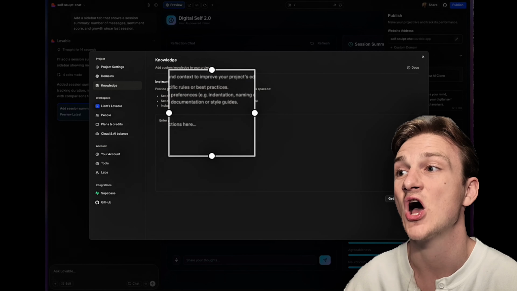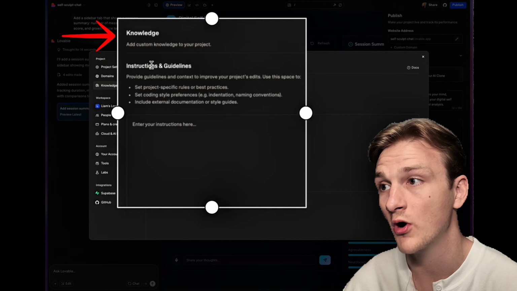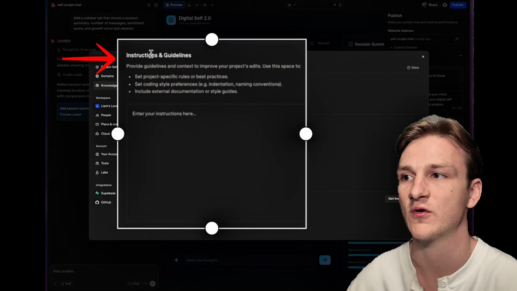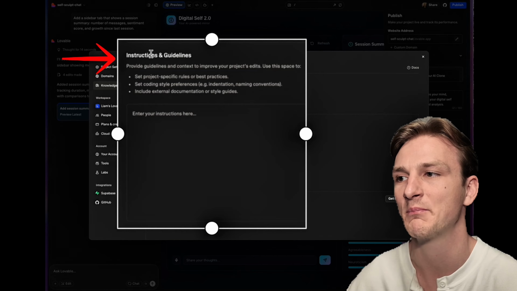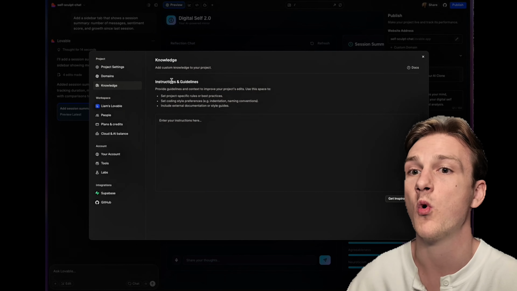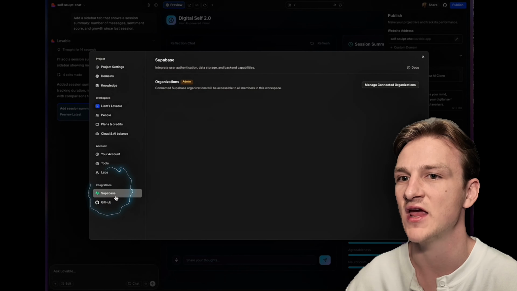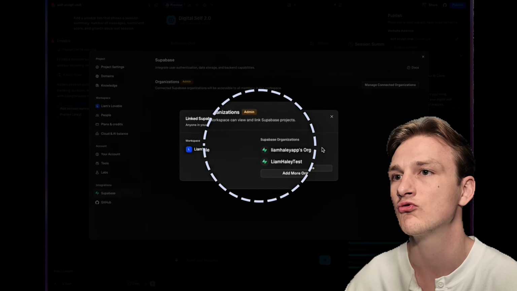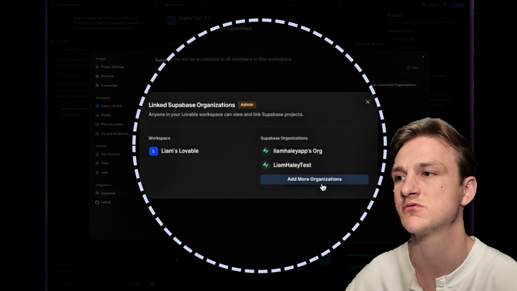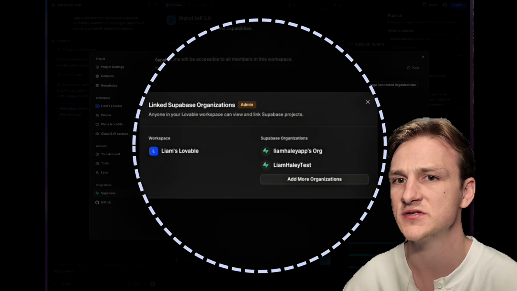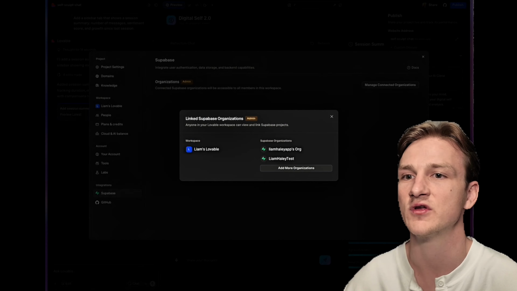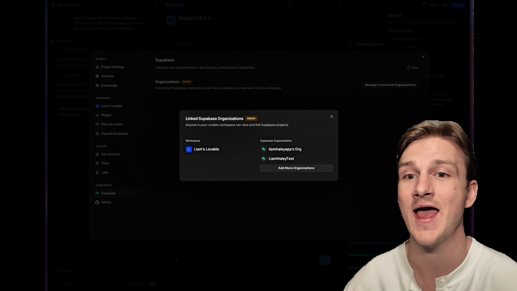Within Lovable, you can add custom knowledge bases to your projects or implement instructions for project-specific rules or best practices for your application. If you reach a point where you determine that you need a live database connection, Supabase is already integrated directly into Lovable, making it extremely easy. If you connect to Supabase, your live database connection stays intact, so you've effectively deployed a production-ready AI app from your browser.